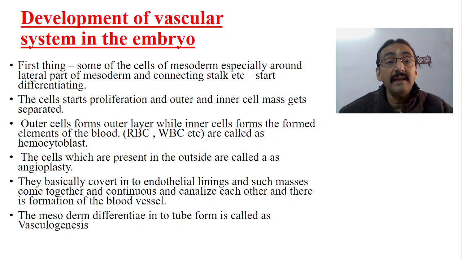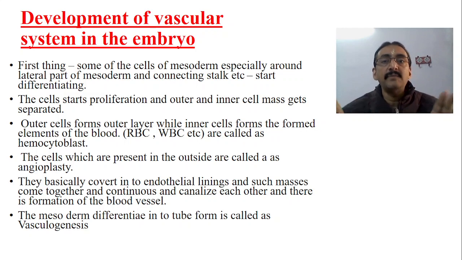Now the outermost cells, which are called angioblasts, convert into endothelial linings. Such masses come together, become continuous and channelize each other, and there will be formation of the blood vessel. This is how the blood vessels are formed. Very slowly the formation of the blood vessels starts from the outermost cells. The lateral part of the mesoderm differentiates into a tube-like form, which is called vasculogenesis.